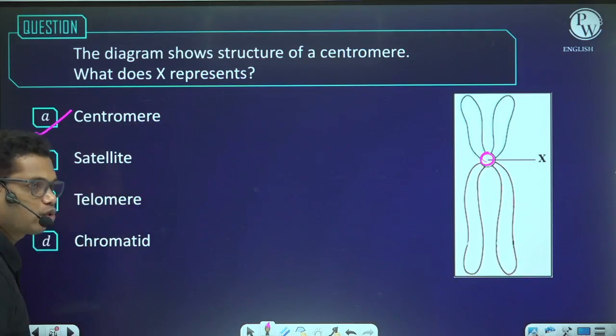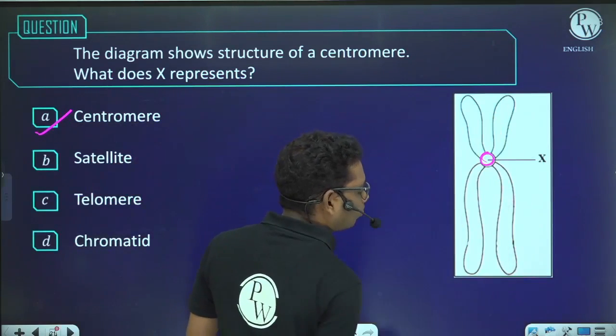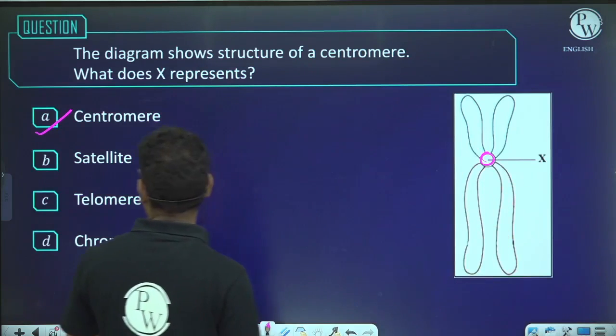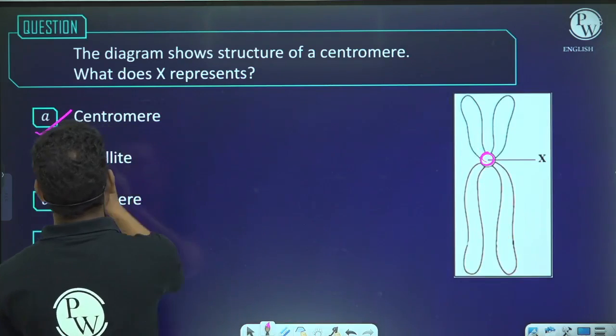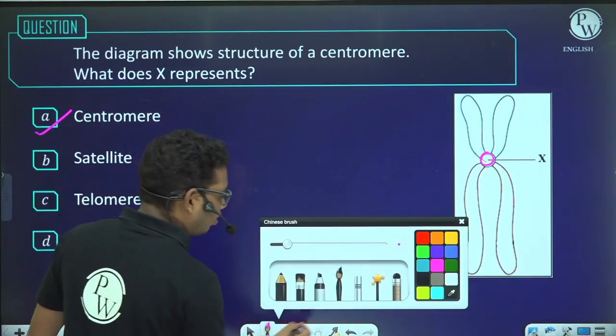This is the centromere. Okay. This part is a chromatid. This part is a chromatid. Okay. These two chromatids are called sister chromatids. What are those? Sister chromatids. Okay. So the answer will be centromere. And this centromere, what about the centromere?